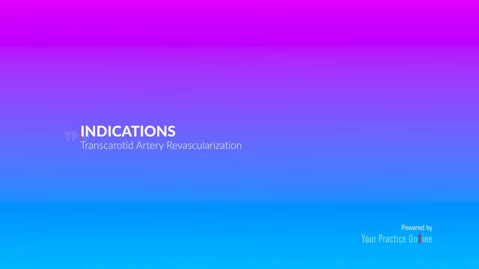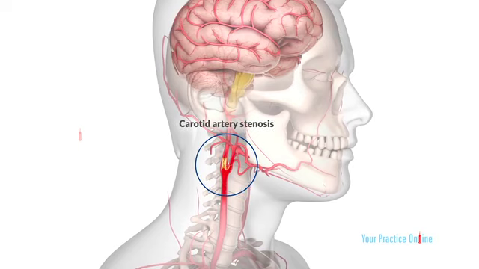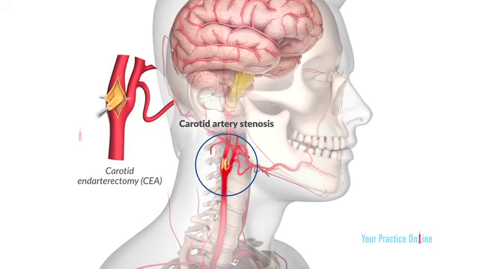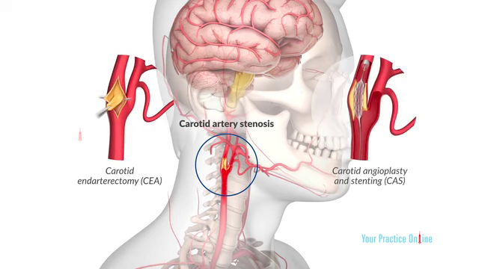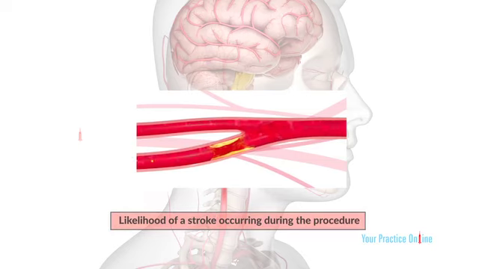Indications. Transcarotid artery revascularization is recommended for individuals with carotid artery stenosis who are considered high risk for traditional carotid endarterectomy (CEA) or carotid angioplasty and stenting (CAS) procedures. CEA and CAS are regarded as the gold standard for the treatment of carotid artery stenosis. However, a possible complication of both these procedures employed for the prevention of stroke is, ironically, the likelihood of a stroke occurring during the procedure itself. Studies have indicated a higher likelihood of stroke at the time of traditional stenting as compared to surgery.